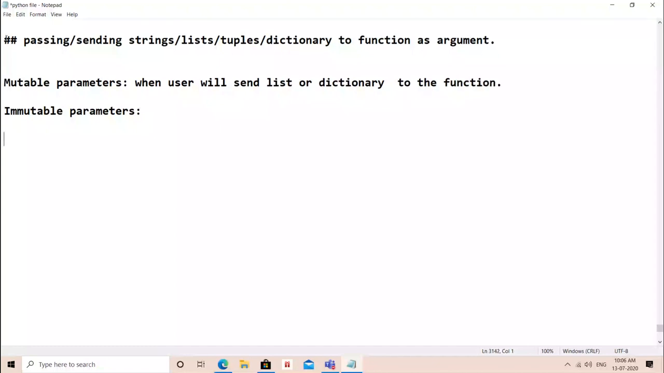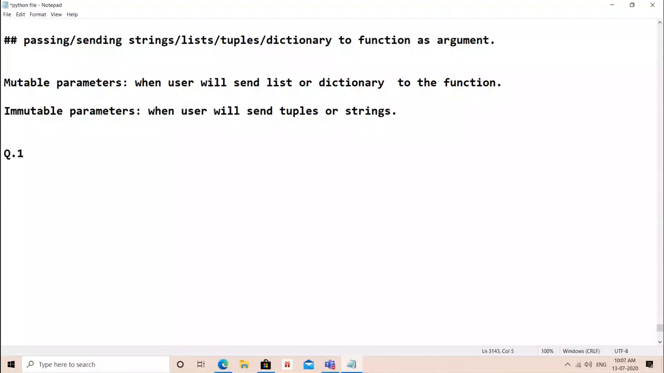ठीक है? Immutable, as we know that strings are immutable and tuples are immutable. So here, when user will send tuples or strings, and even numbers are immutable, as you all know, because we know that list and dictionary are mutable, while tuple, string, and numbers are immutable, that we cannot change. Fine. Okay, let's start it one by one, then you will understand what is the meaning of this.